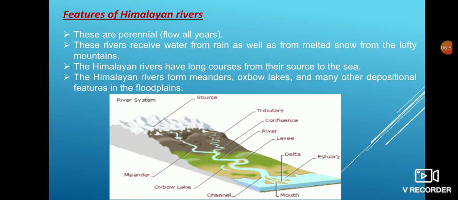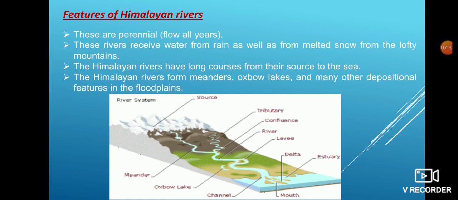So delta, what is delta? Delta is a triangular piece of land that develops at the mouth of the river by the deposition of sediments. And what is an estuary? An estuary is a funnel-shaped opening at the mouth of the river, and mostly the estuary provides a good site for harbors, whereas a delta, which is made up of fertile soil, is very good for cultivation.